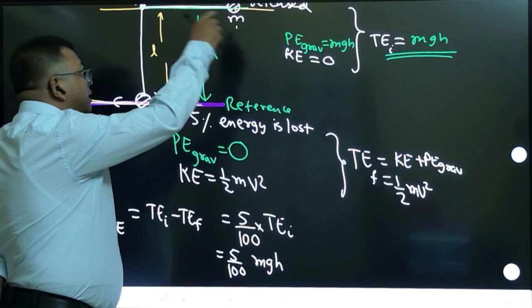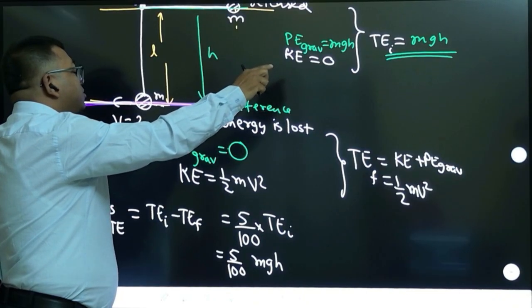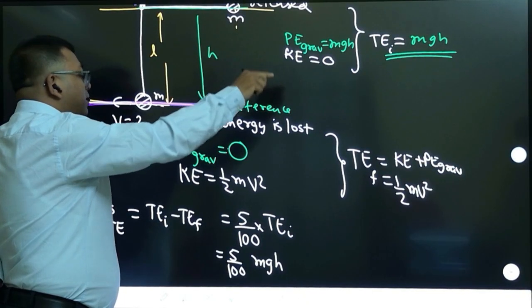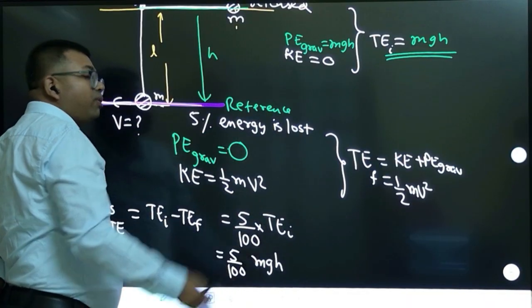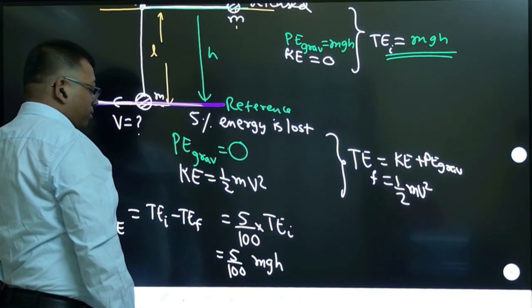No. If you choose that as the reference level, that total energy itself becomes what? Total energy itself becomes 0. So 5% of 0 is 0 only, na? Are you understanding this? 5% of 0 is 0.